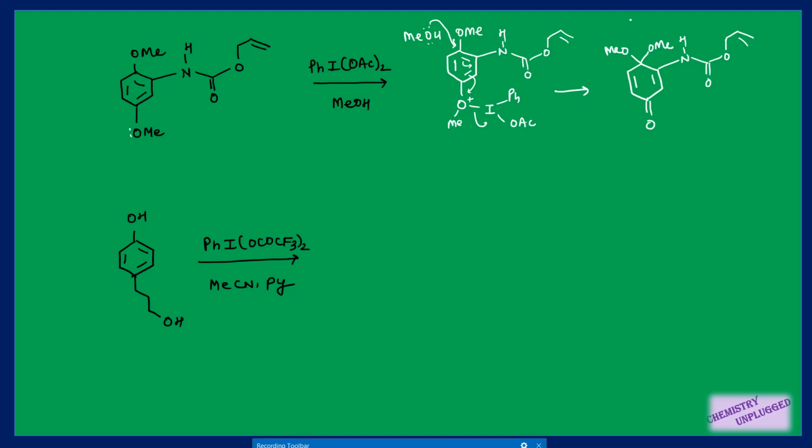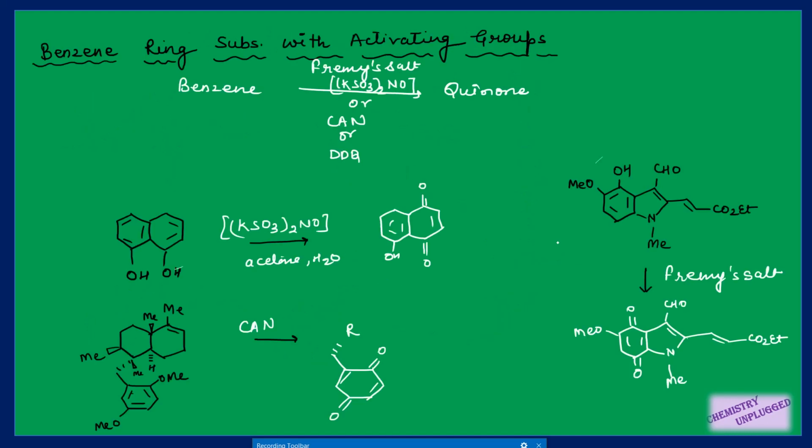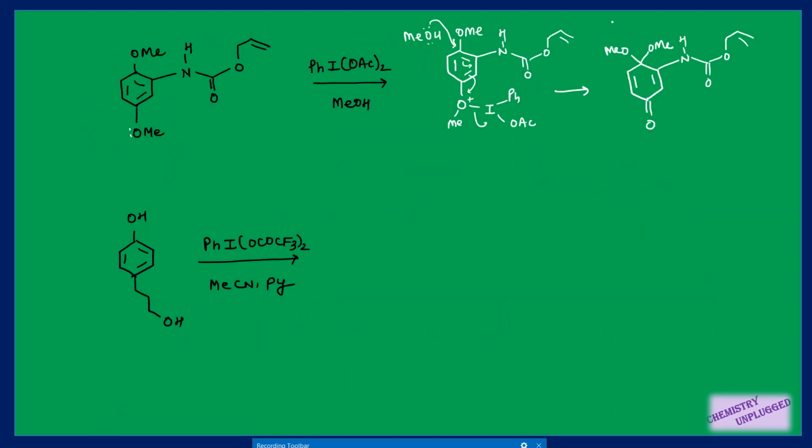So this example is similar to this one, right? When your Z is equal to an alkoxy group, you will get this type of product, right? Then we have this one, in which again we have to form an intermediate like this, right? The next step will be the attack of this oxygen on this carbon. This bond will shift here, it will shift here, and this will be removed. So we will get a spiro type product, this one, right?